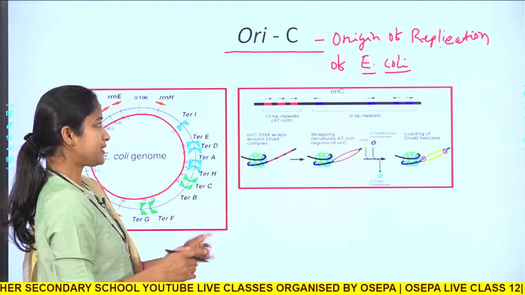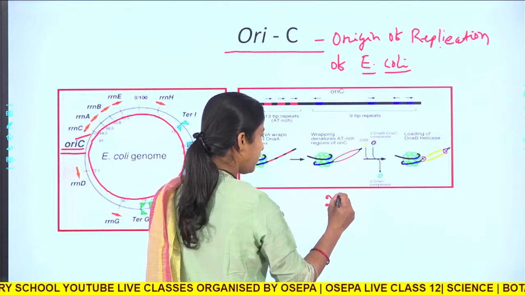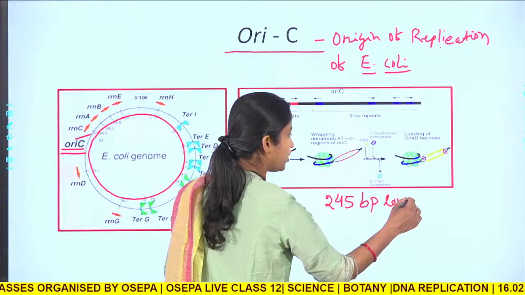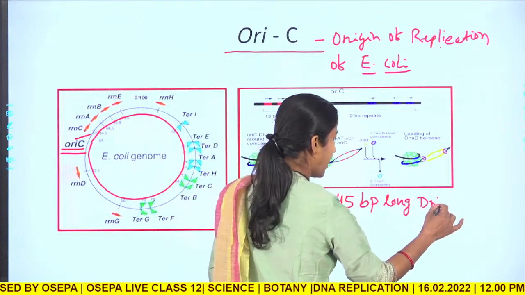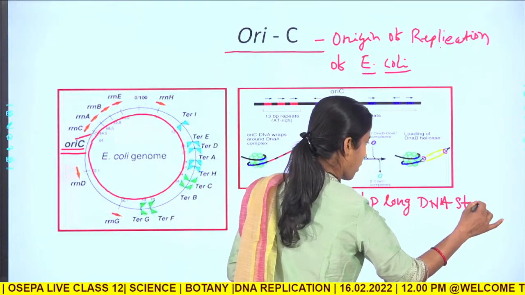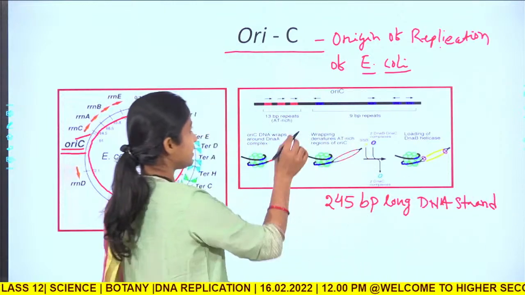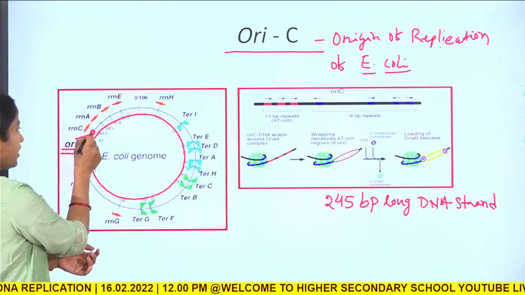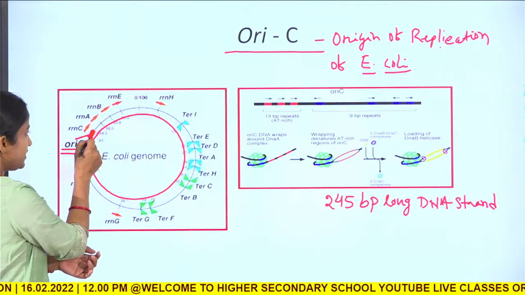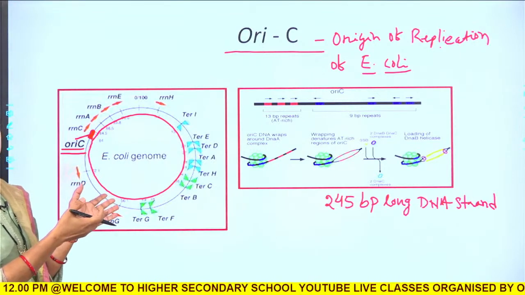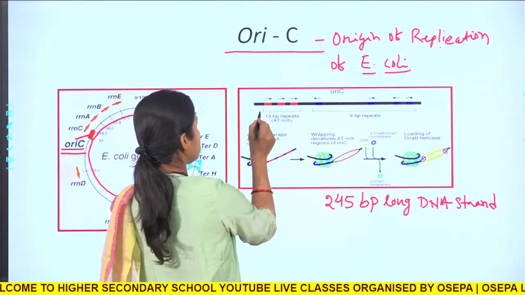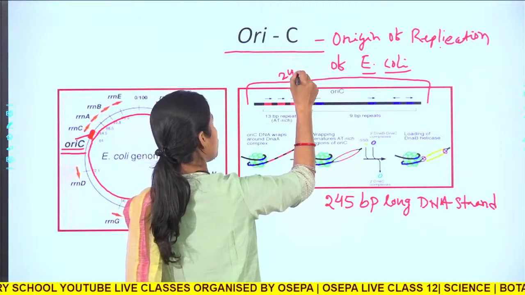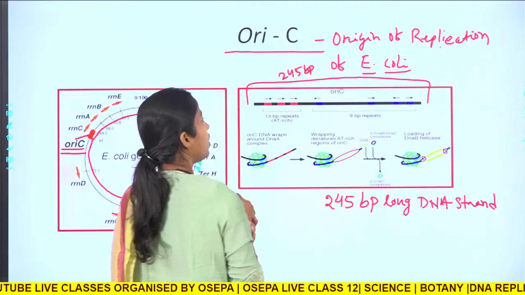Now this OriC is a 245 base pair long DNA strand. This is the OriC that I showed you here, this point, okay. As you can see, this is the length, and this length is 245 base pair long.